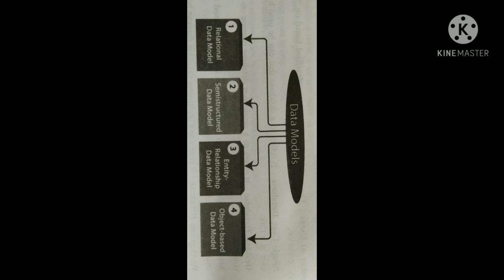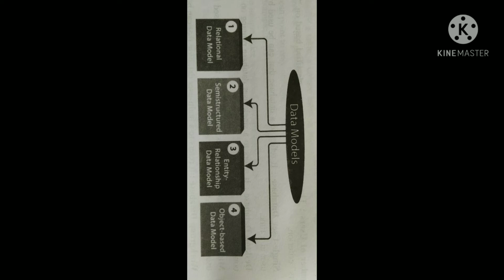The data models facilitate interaction among the designer, the application programmers. The types of models can be divided into different types. We are discussing this one. A data model is a modeling of the data description, data semantics, and the constraints of the data.